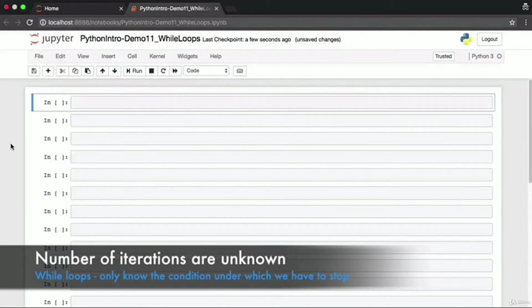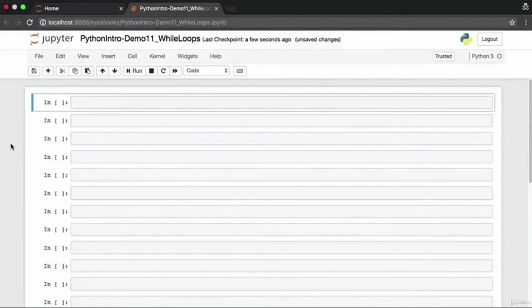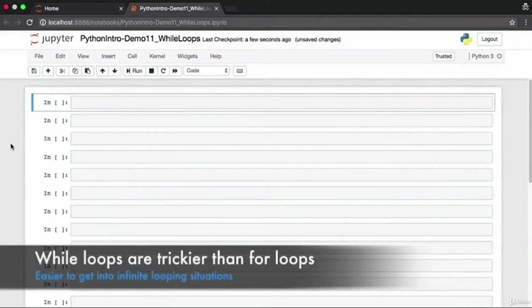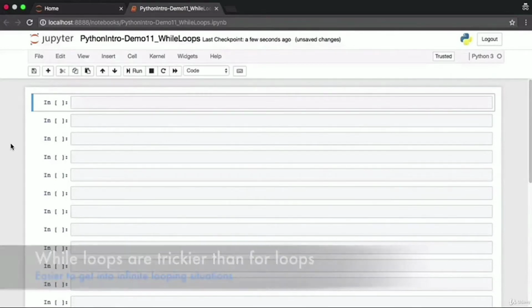That is the second kind of looping mechanism that Python offers, where the number of iterations is unknown upfront. We only know the condition under which we have to stop iterating. Having to manually specify and check the condition to continue iterating with the loop makes the while loop a little more tricky to use as compared with for loops, and it's more likely that you'll get into infinite loop situations here. Don't fear, debugging while loops is a skill that every programmer has to learn at some point in time.